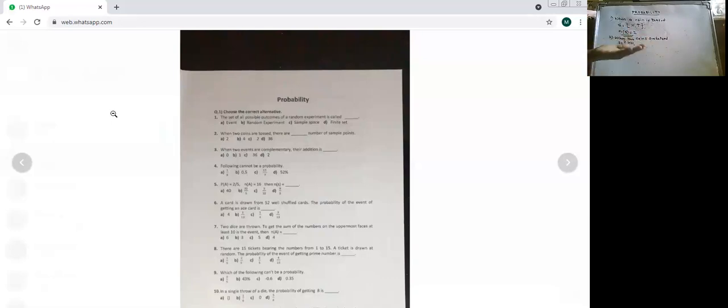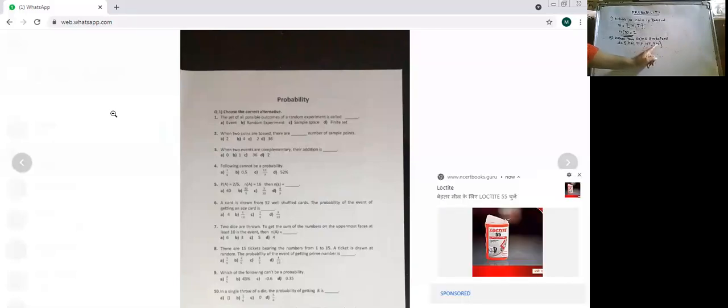H comma H, both heads, both tails, H comma T and T comma H. Like you are having 5 rupees का एक coin and 10 rupees का एक coin. There are 2 different coins. That's why H comma T and T comma H are different. They're not same. 5 rupees में H मिलेगा तो 10 rupees में T मिलेगा. Or else 5 rupees में T है तो 10 rupees में H है, like that. So there will be 4 elements in number of sample points.